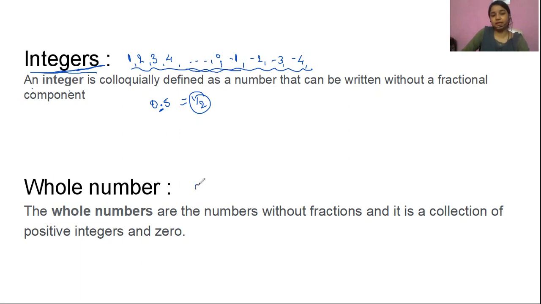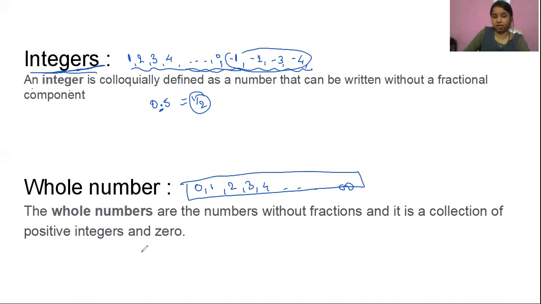Suppose I collect from 0, 1, 2, 3, 4, like that to infinite, and I don't collect negative numbers, right? So these will be called whole numbers, right? So the whole numbers are the numbers without fractions, and it is a collection of positive integers and zero, right?